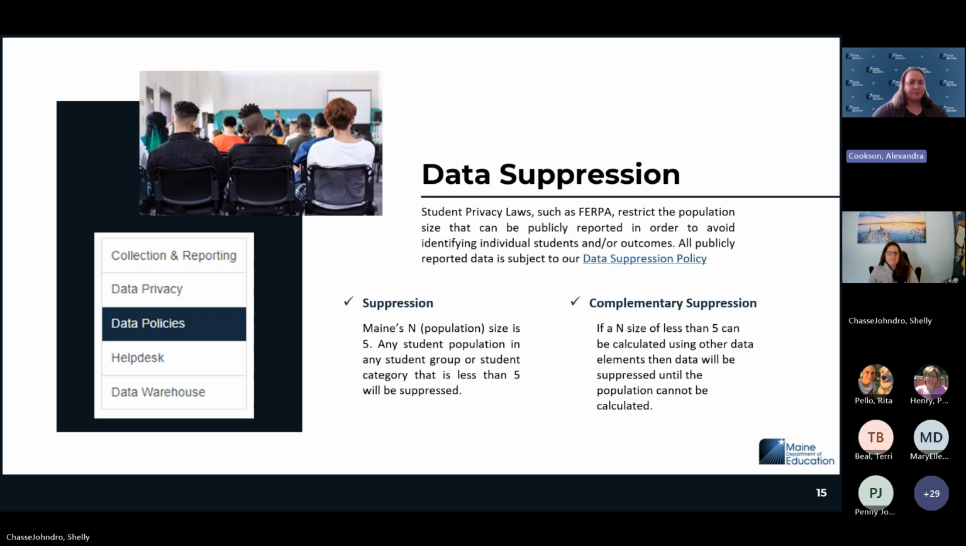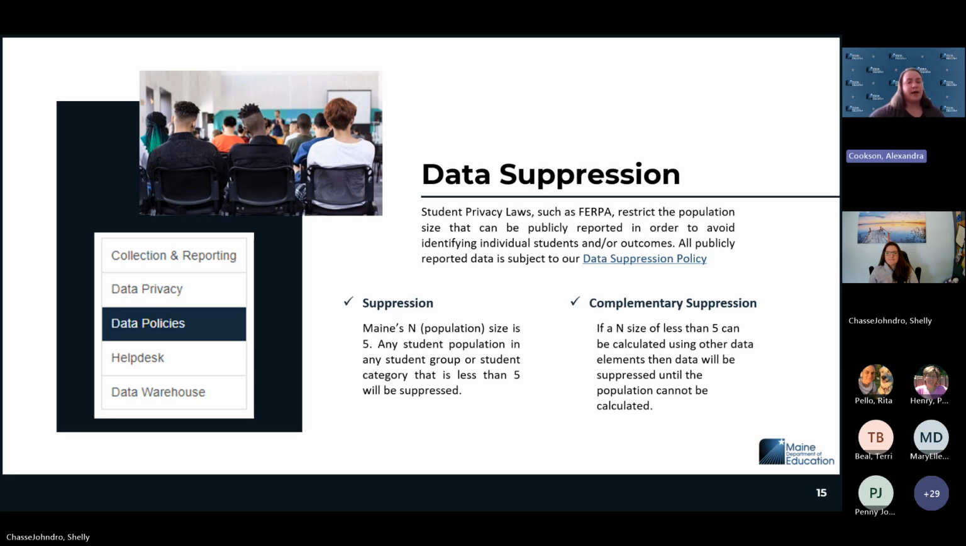Next slide, please. The other thing that you will notice in the ESSA dashboard is that we do have quite a bit of data suppression. So data suppression is designed to protect student privacy. When we publicly report data, we have to make sure that we are abiding by FERPA. And so in order to do that, we have a suppression policy. The suppression policy is designed to protect student identities.